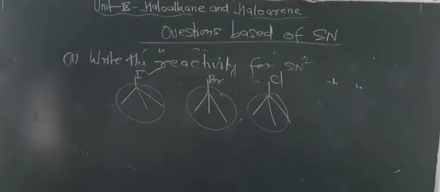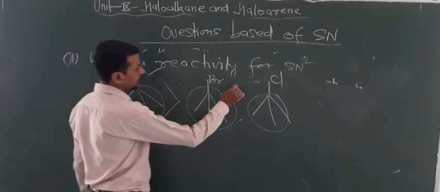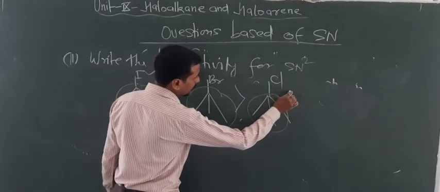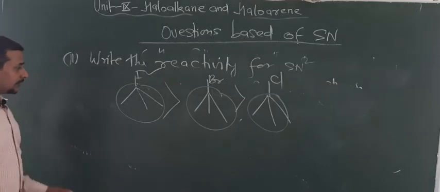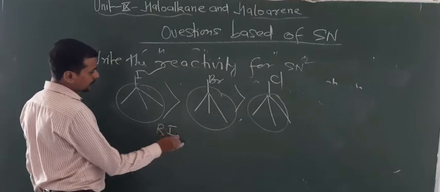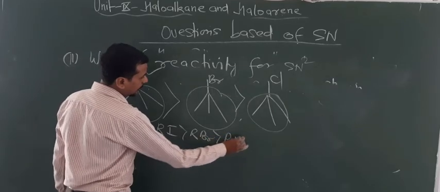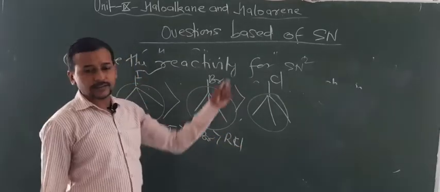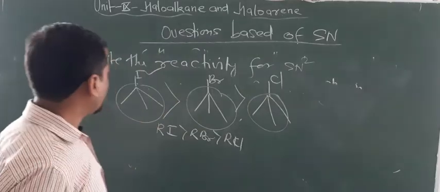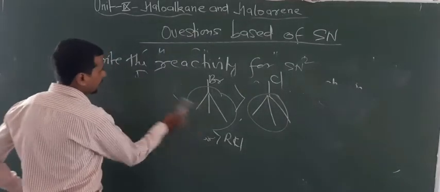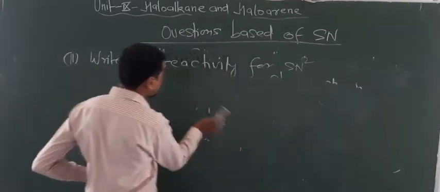Due to the attachment of I, this is more reactive than Br, and Br is more reactive than this. I told you also that RI is more reactive than RBr, and RBr is more reactive than RCl for SN2 reaction.